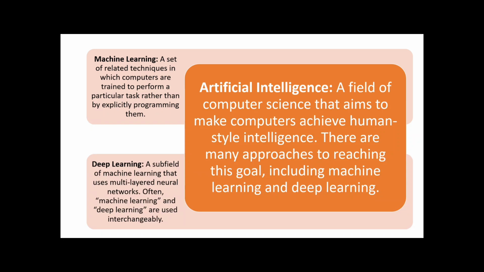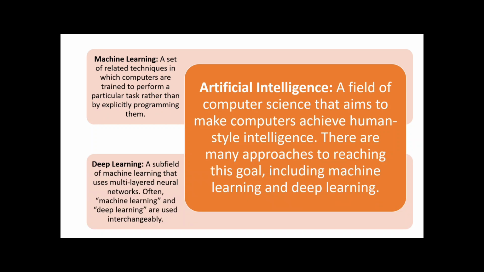We can say it is a set of related techniques used to train computers to perform a particular task rather than explicit programming. In simple words, we are training the model, which takes the input and output and predicts the function that maps the input and output.